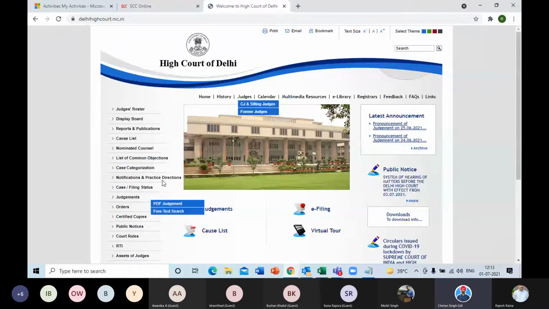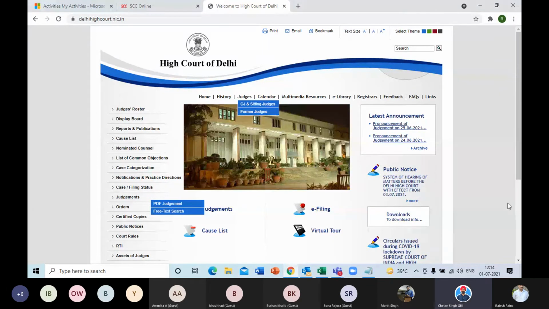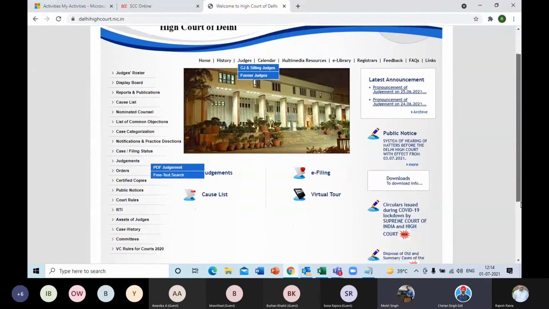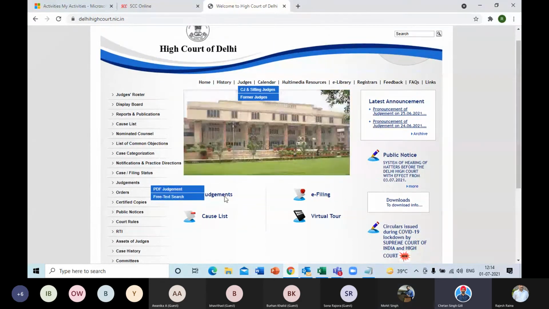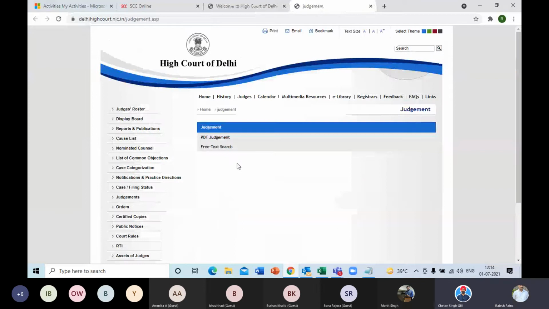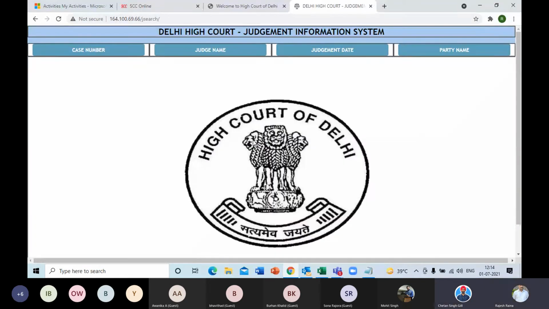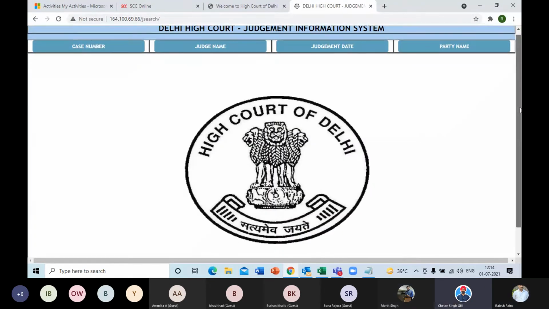Because anyway, if you want to update this copy, we can update this copy. You can get the copy from the High Court. I can call up the High Court and ask for a certified copy accordingly. Can you go to judgments, the PDF judgments option, and look for a party name?